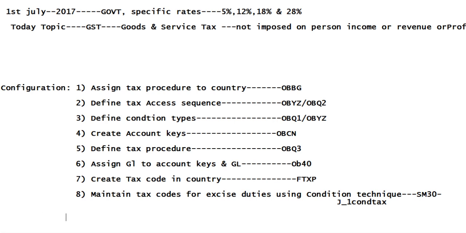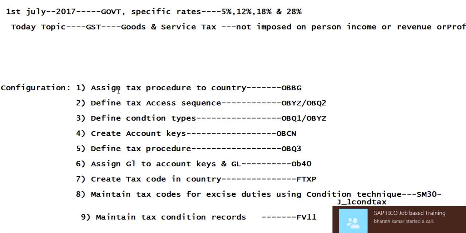Next configuration is maintain tax condition records, FV11. So these are all important configuration steps to implement the FICO GST concept. Without these 9 configurations, the system cannot perform these activities.